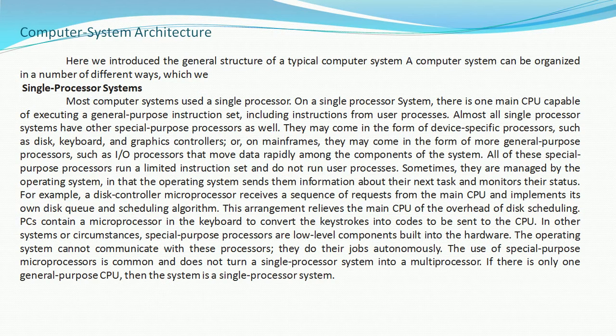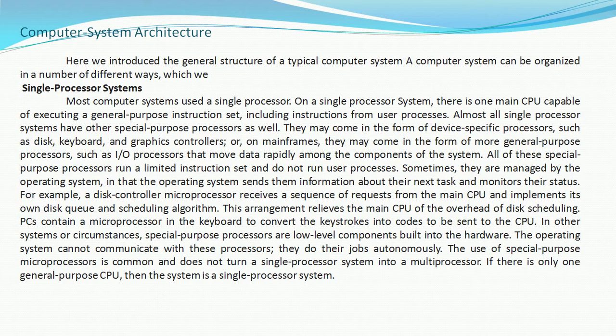In a single processor system, there is one main CPU capable of executing a general purpose instruction set, including instructions from user processes. All single processor systems also have some special purpose processors, for example, a math coprocessor.